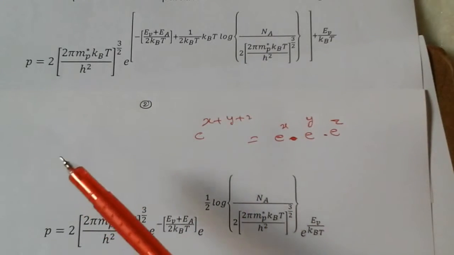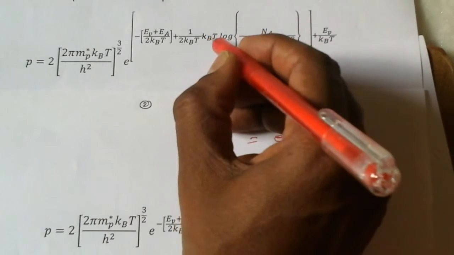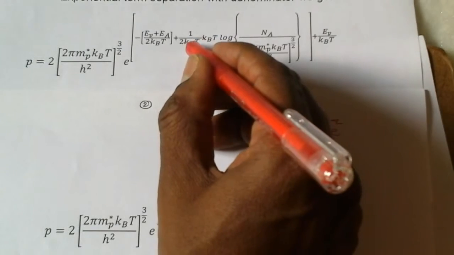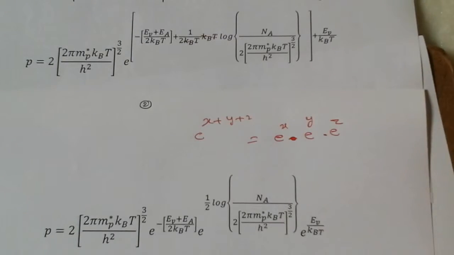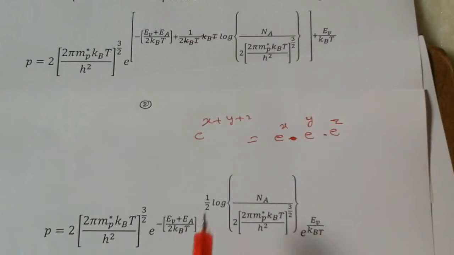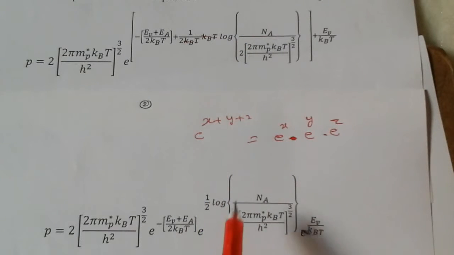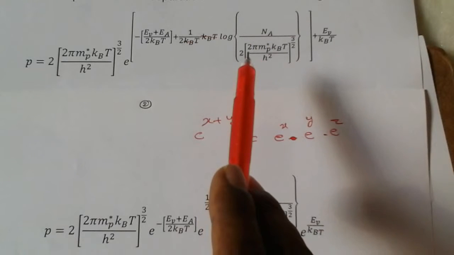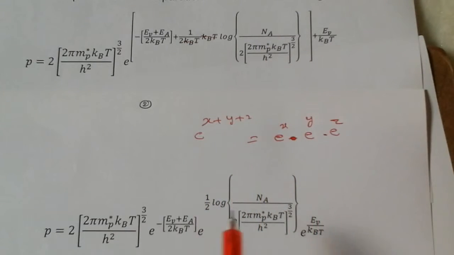Here we can see that this kBT gets cancelled, so only 1 by 2 remains: e power of 1 by 2 log of NA by 2 into 2 pi MP star kBT by h square whole power 3 by 2.